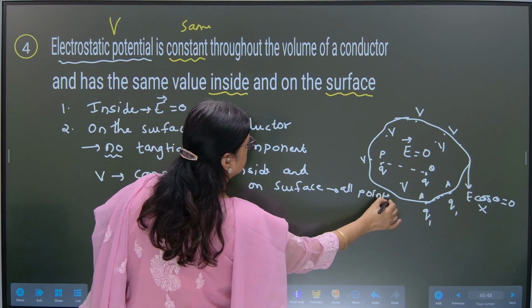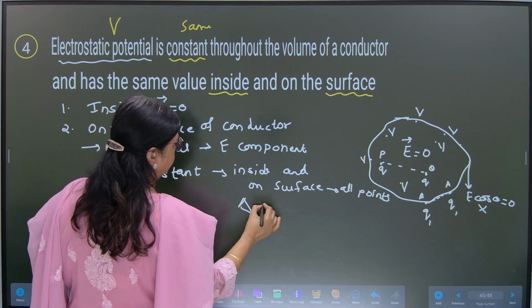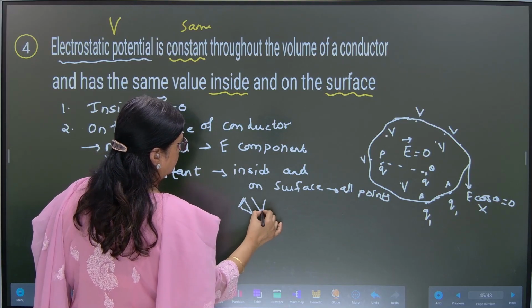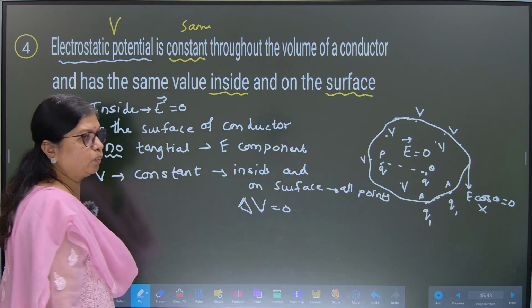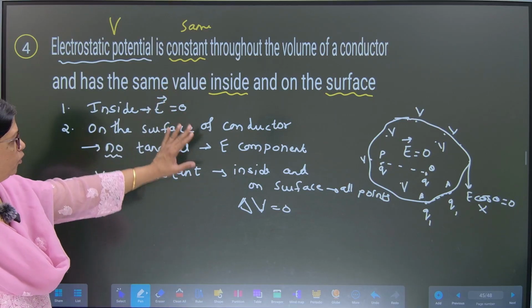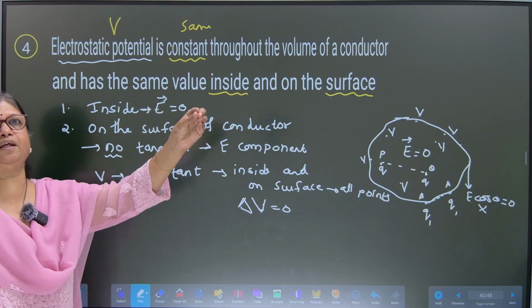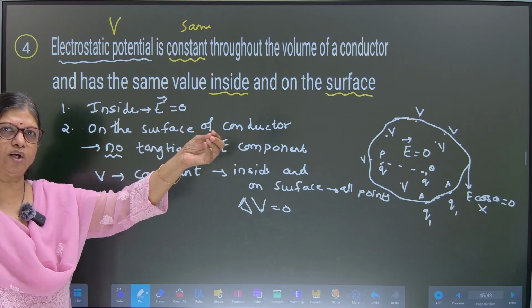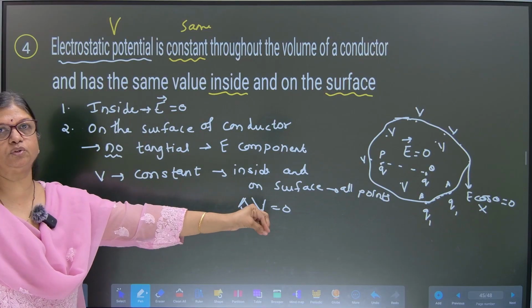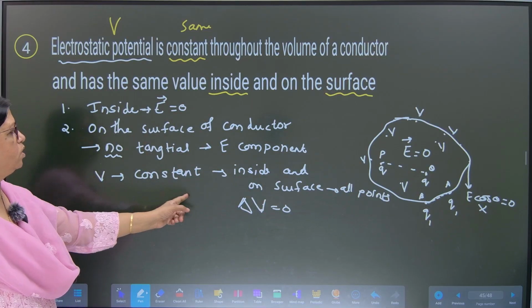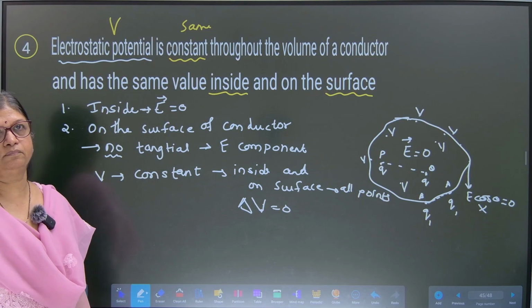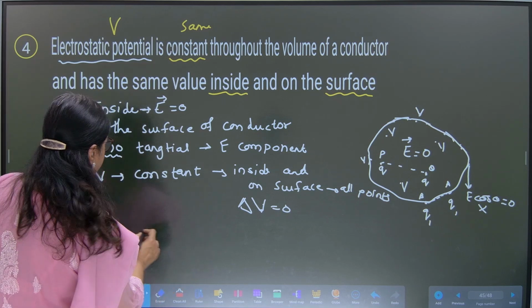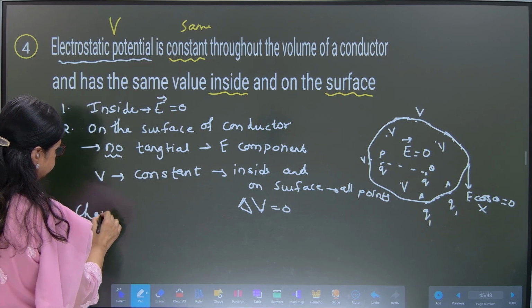So there is no potential difference. Potential difference is equal to 0. Agreed? You have to remember all these, because everything can be given as an application or a numerical. Delta V is equal to 0. What does it mean? That V is constant. Both are the same.